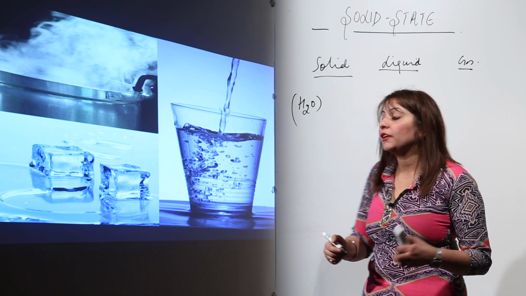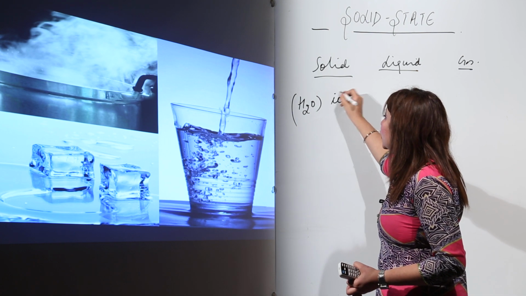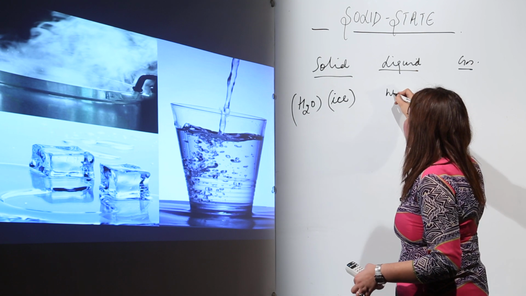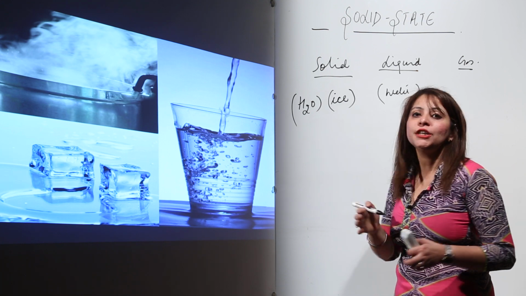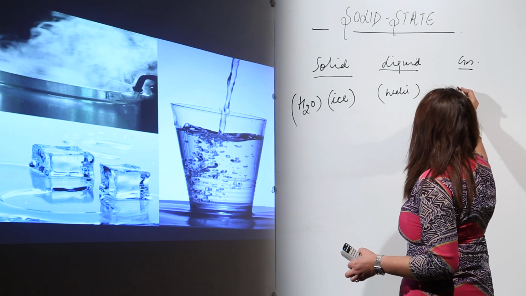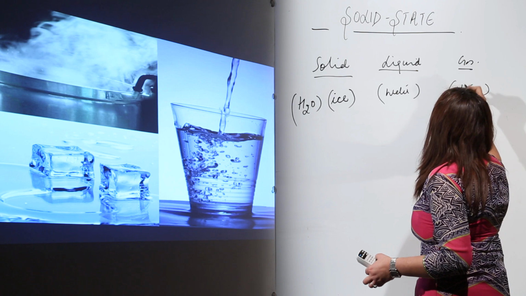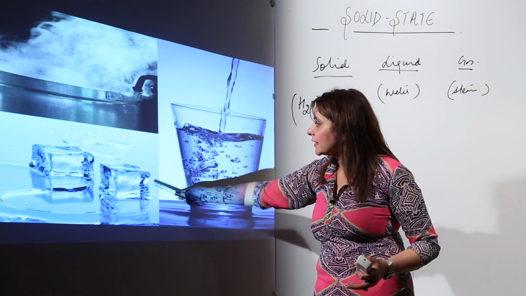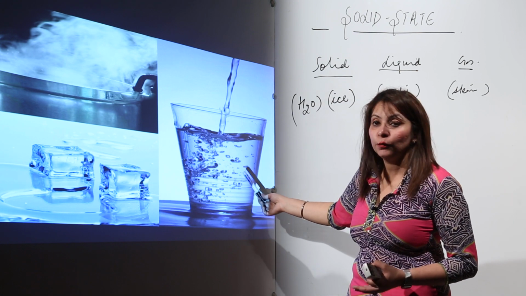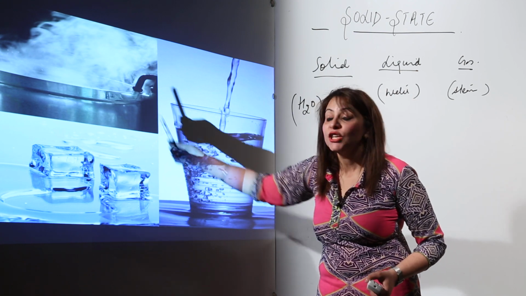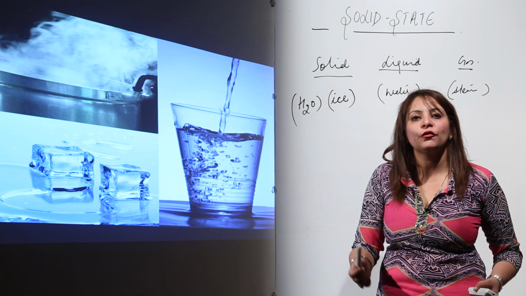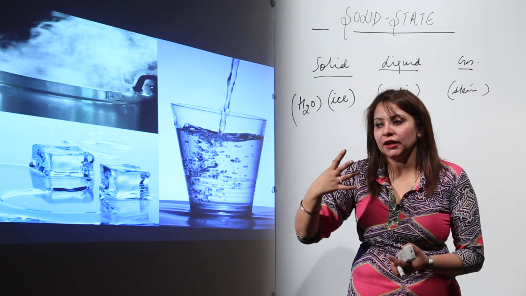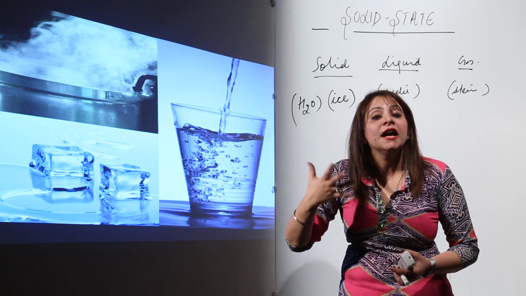We know that ice is the solid form of water, right. And water is the liquid form of water. And steam is the gaseous form of water. As you can see in the figure, this is the ice, this is the liquid, the water, and this is the steam, right. So all 3 things are made up of the same substance, that is water, but it is just the condition of temperature and pressure in which they are existing.